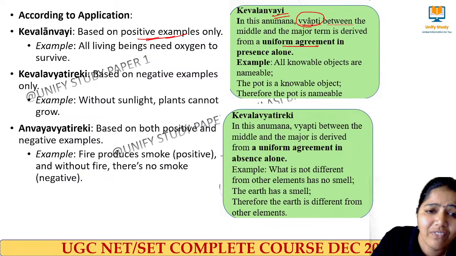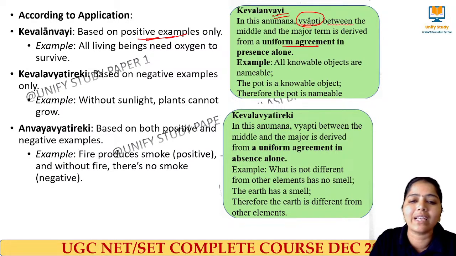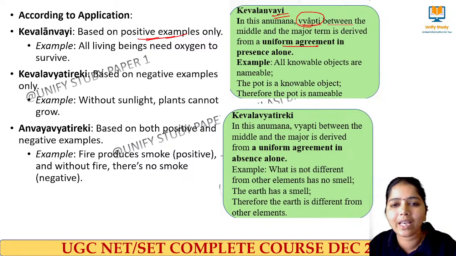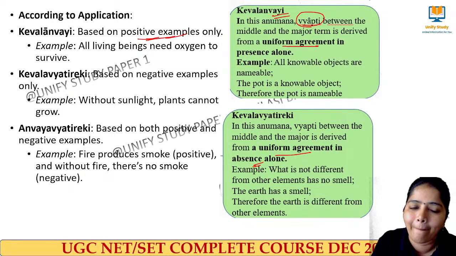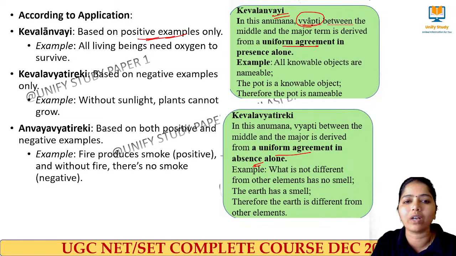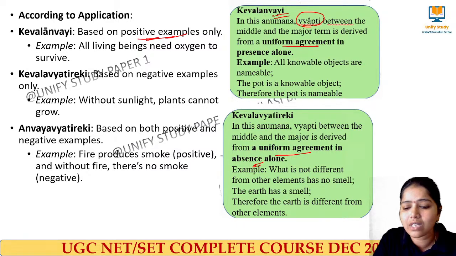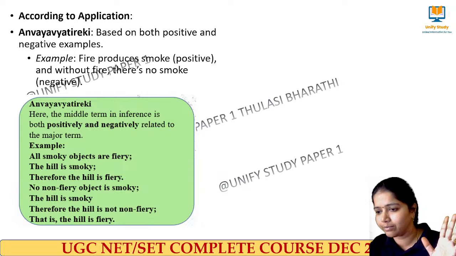Next, Kevalavyatireki. What does it mean? It is based on negative examples only. Without sunlight, plants cannot grow. Whatever inference we make here is based on the uniform agreement in their absence alone, and that we call Kevalavyatireki. Next, Anvayavyatireki means the inference is based on both positive and negative instances, and then we call it Anvayavyatireki.